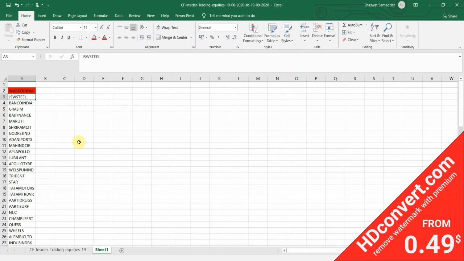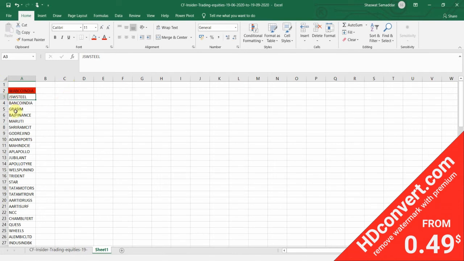Next stock is JSW Steel. For every one of the 93 stocks present here, we have to repeat the same set of processes that I explained for Wabco India Limited. Don't worry, you don't have to repeat the process for all the 93 stocks daily. I'll give you a shortcut so that you can be prevented from that. I will explain that to you at the last.